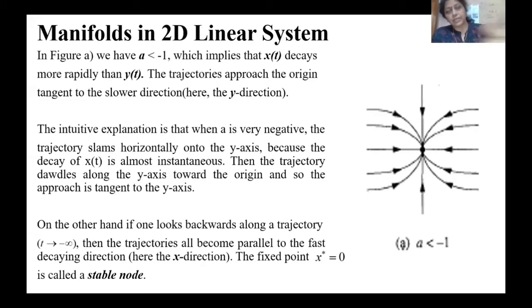If a is less than minus 1, the trajectories are moving towards the origin, but x(t) decays more rapidly than y(t), because as a is smaller, it approaches faster. So the trajectory approaches the origin tangent to the y direction, which is what is shown. On the other hand, if we look backwards along a trajectory, t tends to minus infinity. Then the fixed point x star is called a stable node.